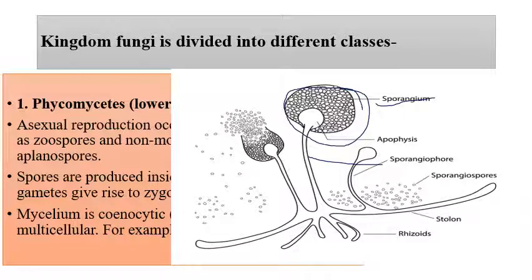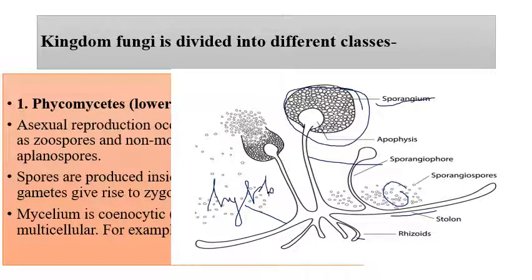Always remember the terminologies. The sporangiophore is where the sporangia are present, and those sporangia contain spores. Everything is related to spores, so you have to remember which structure is the sporangiophore and which is the sporangium. And these are the sporangiospores being released from the sporangia. This is a stolon-like structure, these are rhizoids, and these are termed hyphae also.